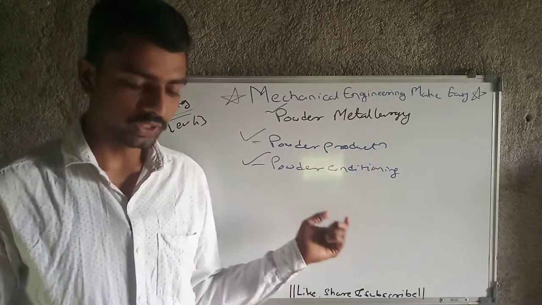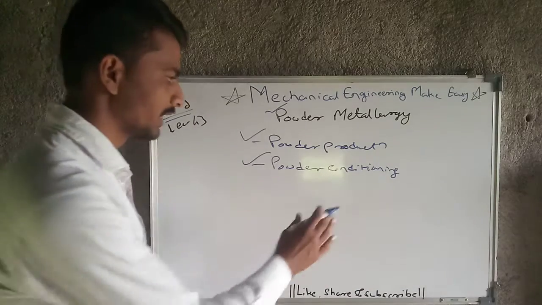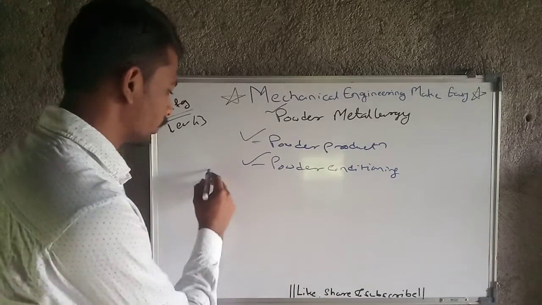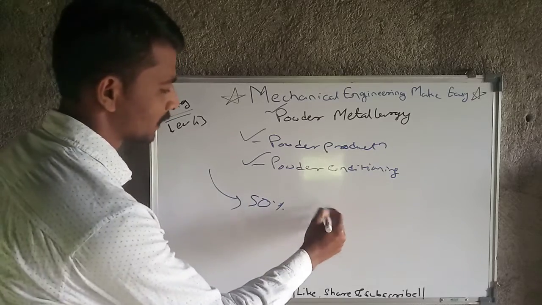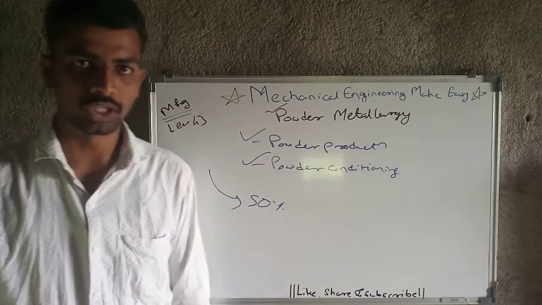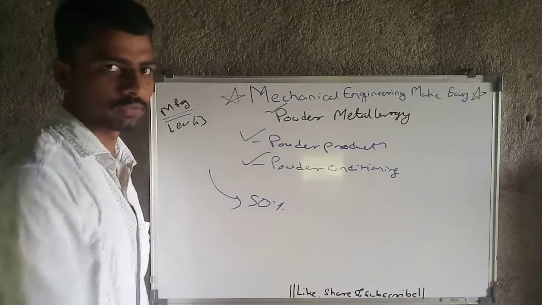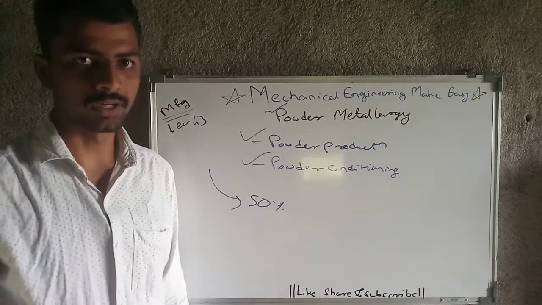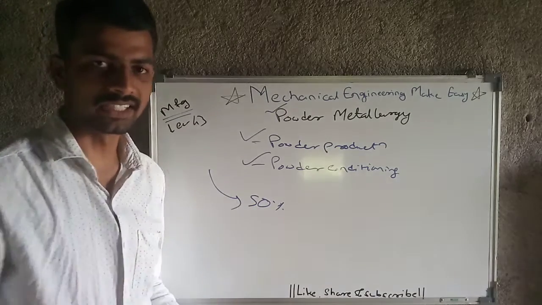Then we may do blending and mixing. Blending and mixing means there may be chances that we have to make an alloy. In that we need to take some 50% powder of iron and 50% of copper, for example, assume only. So we are going to take 50% powder of iron and 50% of copper and mix that properly. That is nothing but blending and mixing.